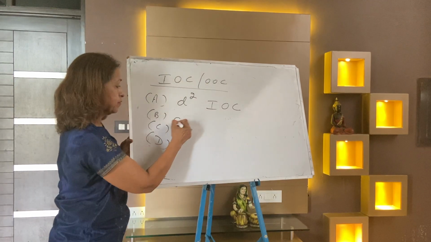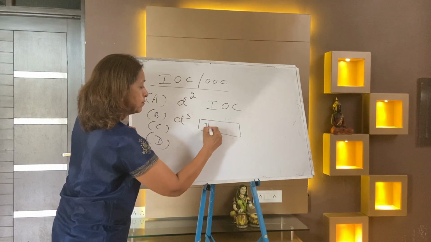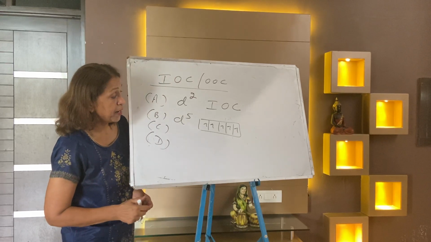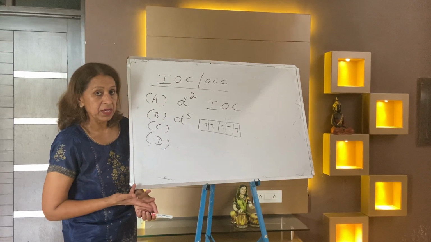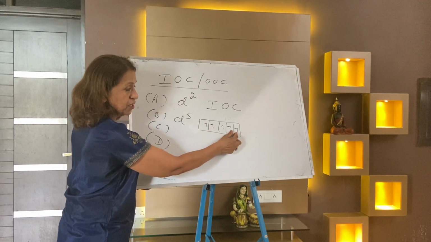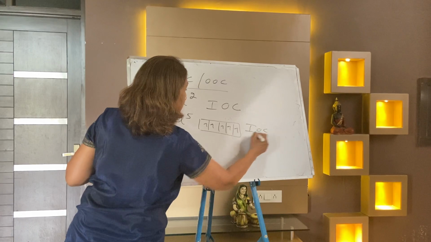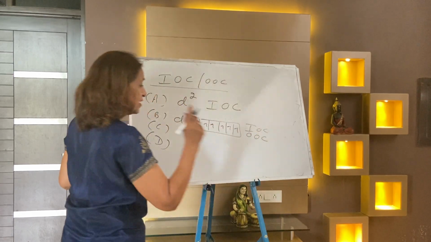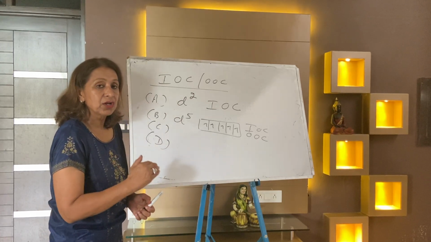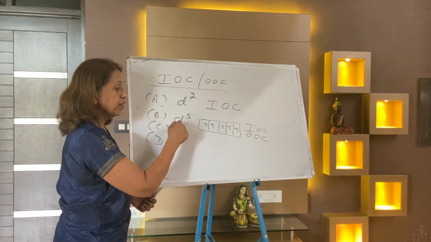Next case is d5. D5 has 5 unpaired electrons. You can pair up when the ligand is strong, and you cannot pair up when the ligand is weak. When you pair up, 2D orbitals are available, so it is inner orbital. When the ligand is weak, you never pair up. So it is a complex which is inner orbital as well as outer orbital. This is the answer: d5 is the configuration showing both inner and outer orbital complexes.